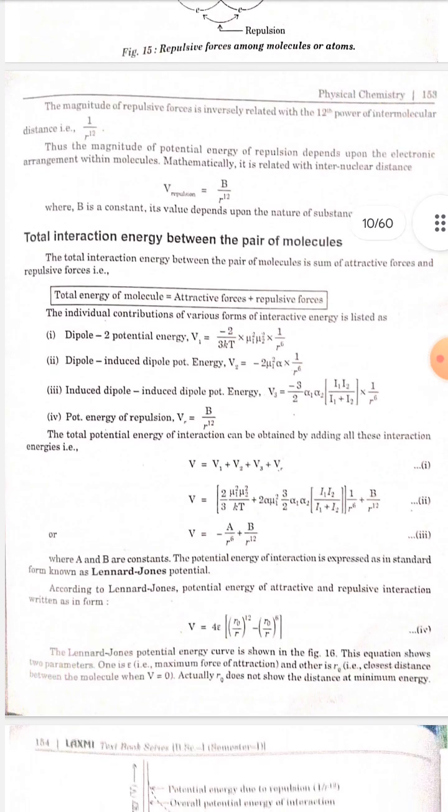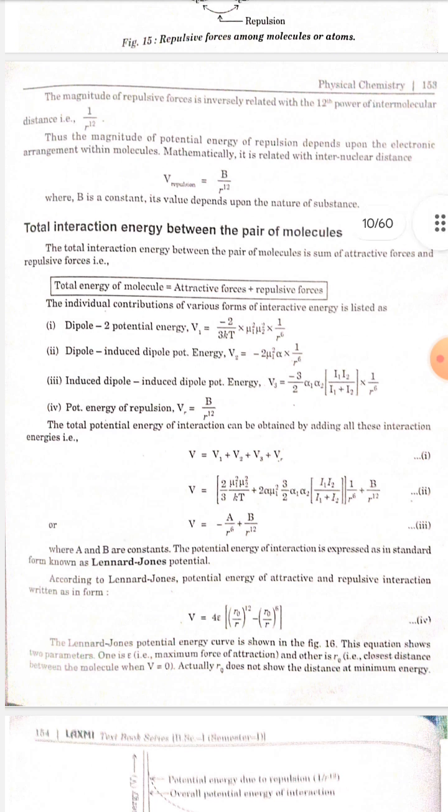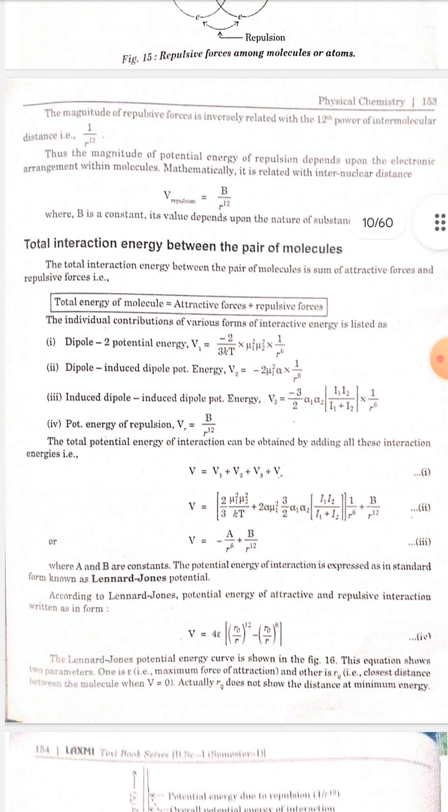The magnitude of repulsive force is inversely related with the 12th power of intermolecular distance, that is 1 by r to the power 12. Thus, the magnitude of potential energy of repulsion depends upon the electronic arrangement within the molecule. Mathematically, it is related with internuclear distance. V repulsion is equal to B by r to the power 12, where B is a constant. Its value depends upon the nature of substance.